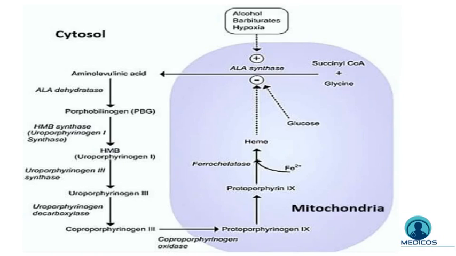And then this ALA changes into porphobilinogen by ALAD or aminolevulinic acid dehydratase. And after passing a couple of reactions, at last protoporphyrin will be formed, and it will bind with iron inside the mitochondria by the enzyme called ferrochelatase. And these two enzymes, ALAD and ferrochelatase, can be inhibited by lead.